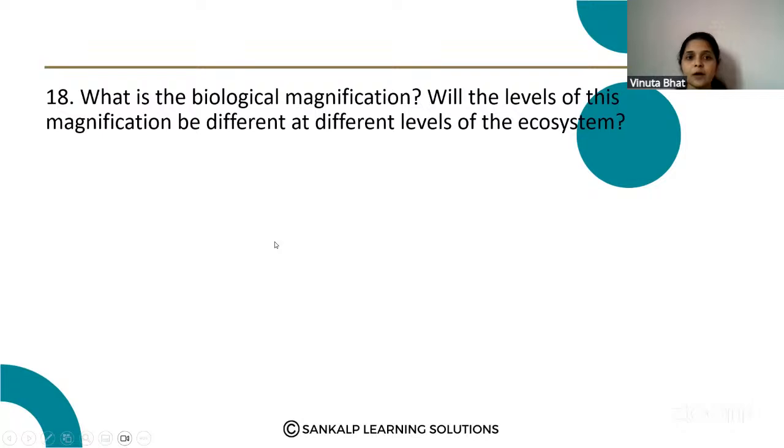Next question. What is biological magnification? Will the levels of this magnification be different at different levels of the ecosystem? Please note down the question.